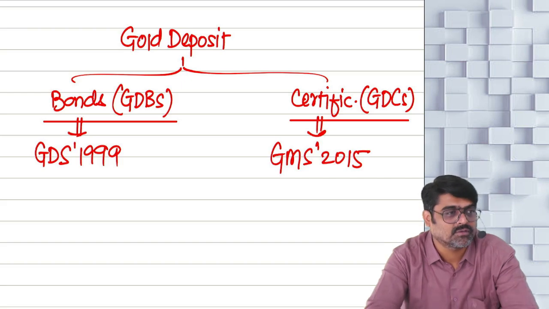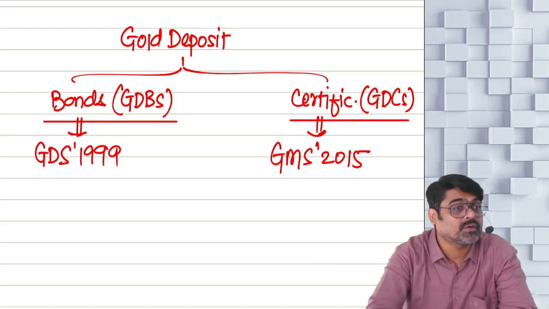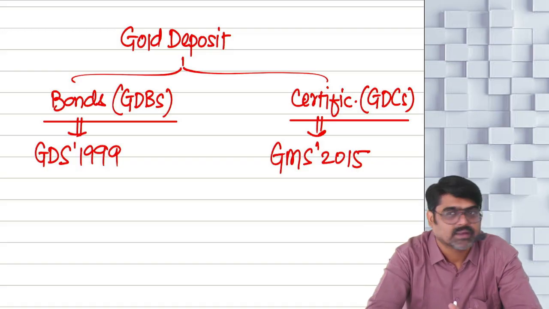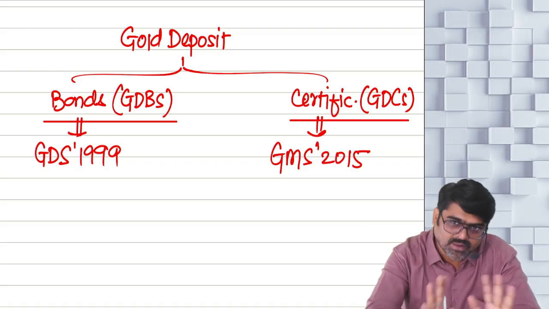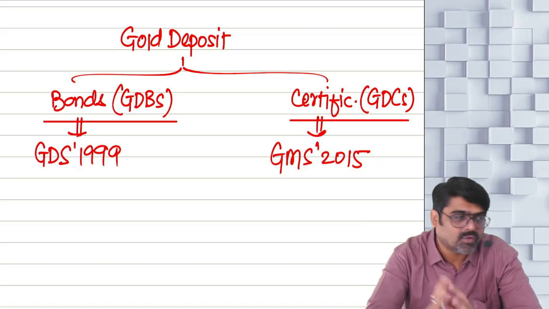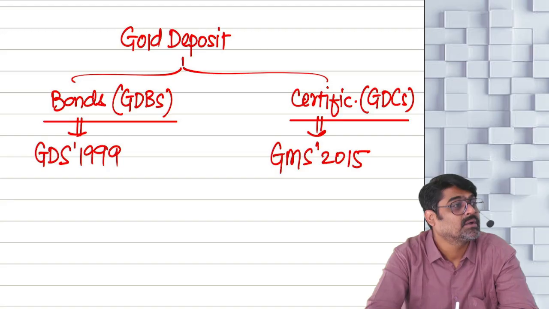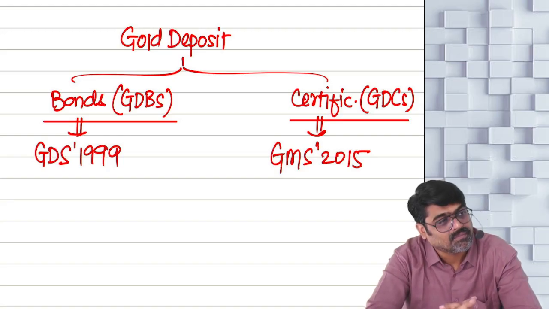Issuing gold bonds will give you the option to invest in bonds other than gold. Okay, no? But those bonds cannot be issued again and again by the government. Getting my point? So whenever we issue the bonds, that time the gold demand will come down.